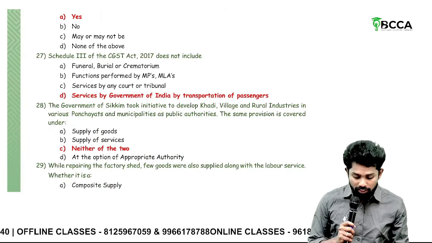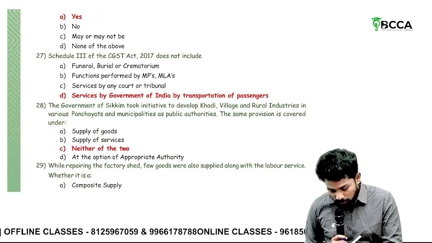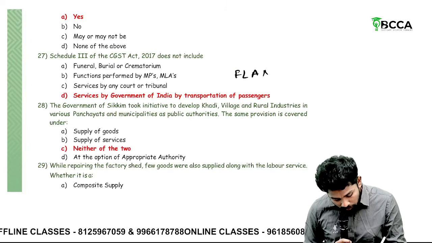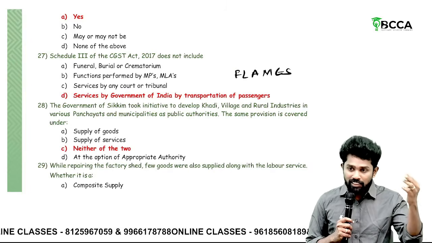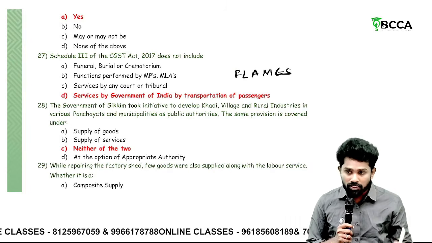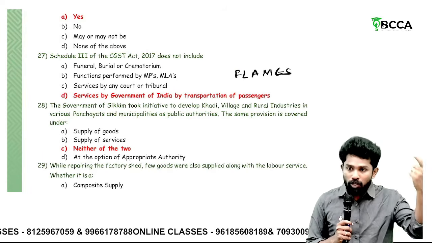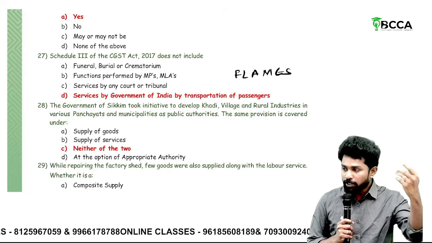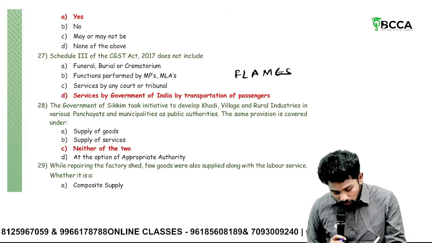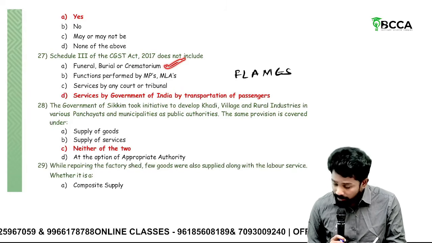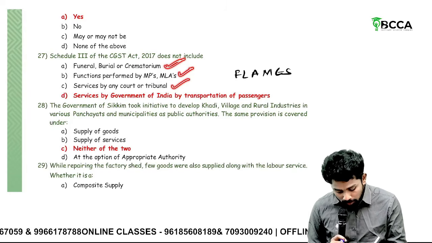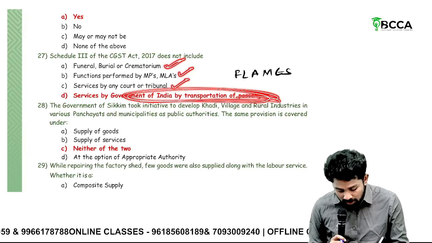Sir, what is the list of Schedule 3? We have a code there also: FLAMES. Means what? Funeral, burial, crematorium services, sale of land and building, entire consideration after sale, actionable claims other than specified, MPs, MLAs services, employee providing services to employer, Supreme Court, High Court and other court and tribunal services. So funeral, burial covered, MPs, MLAs covered, court, tribunal covered. But transportation of passengers is not covered.